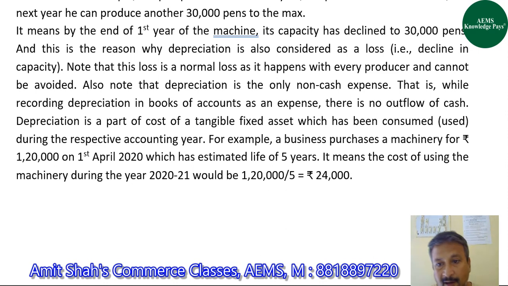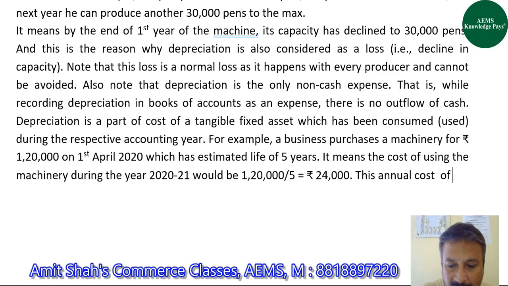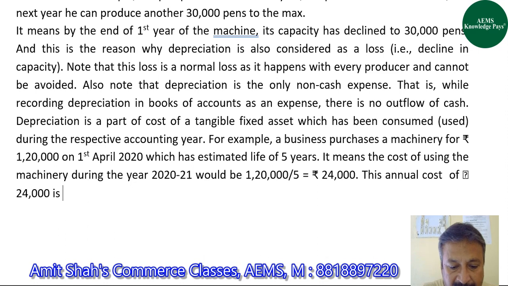Am I clear? A machinery was purchased for rupees 1,20,000 by a business on 1st April 2020, which has an estimated life of 5 years. So it means the cost of using that machine is rupees 24,000 per year. How did we get 24,000? By dividing the total cost of machinery by its estimated life. This annual cost of rupees 24,000 is depreciation, right?